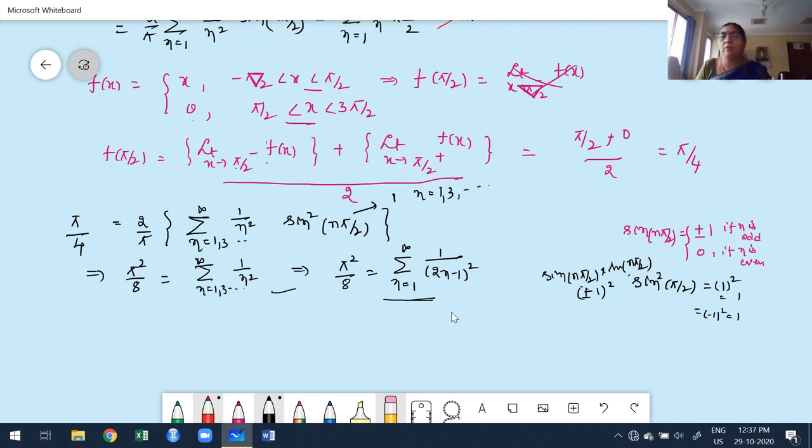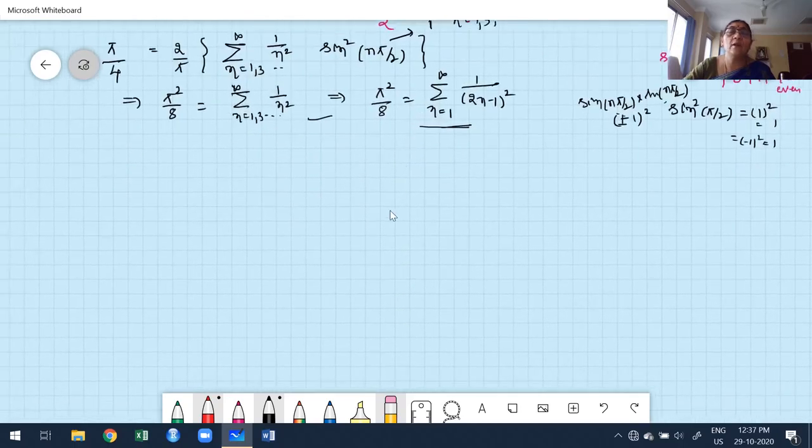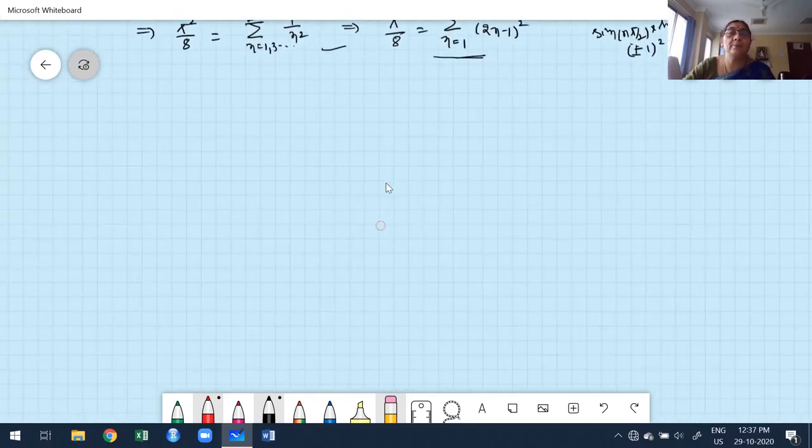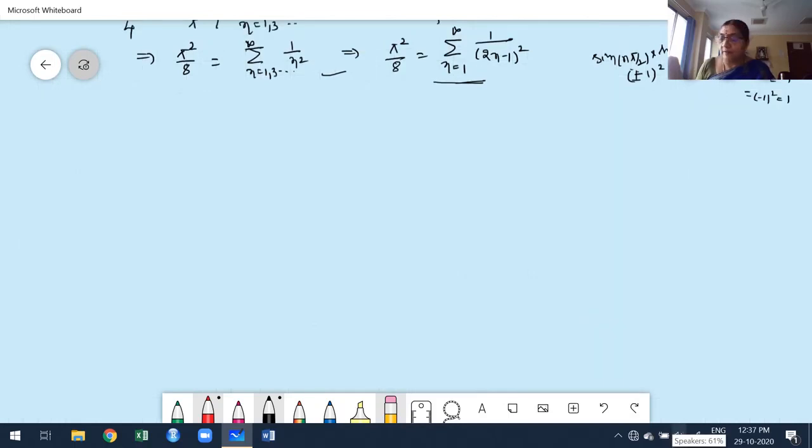This is the last problem for construction of Fourier series. From the next class onwards, I'm going to discuss half range Fourier series. Okay. Second problem. Today's second problem.